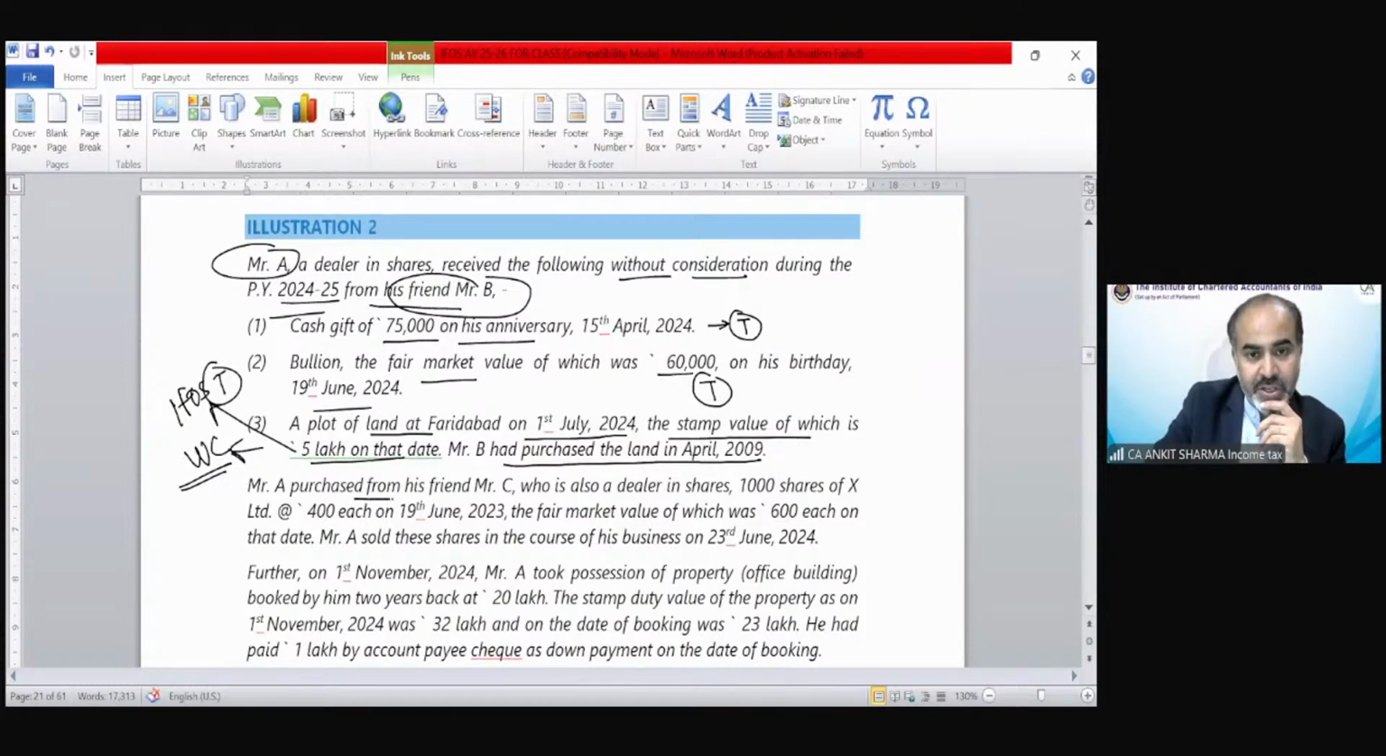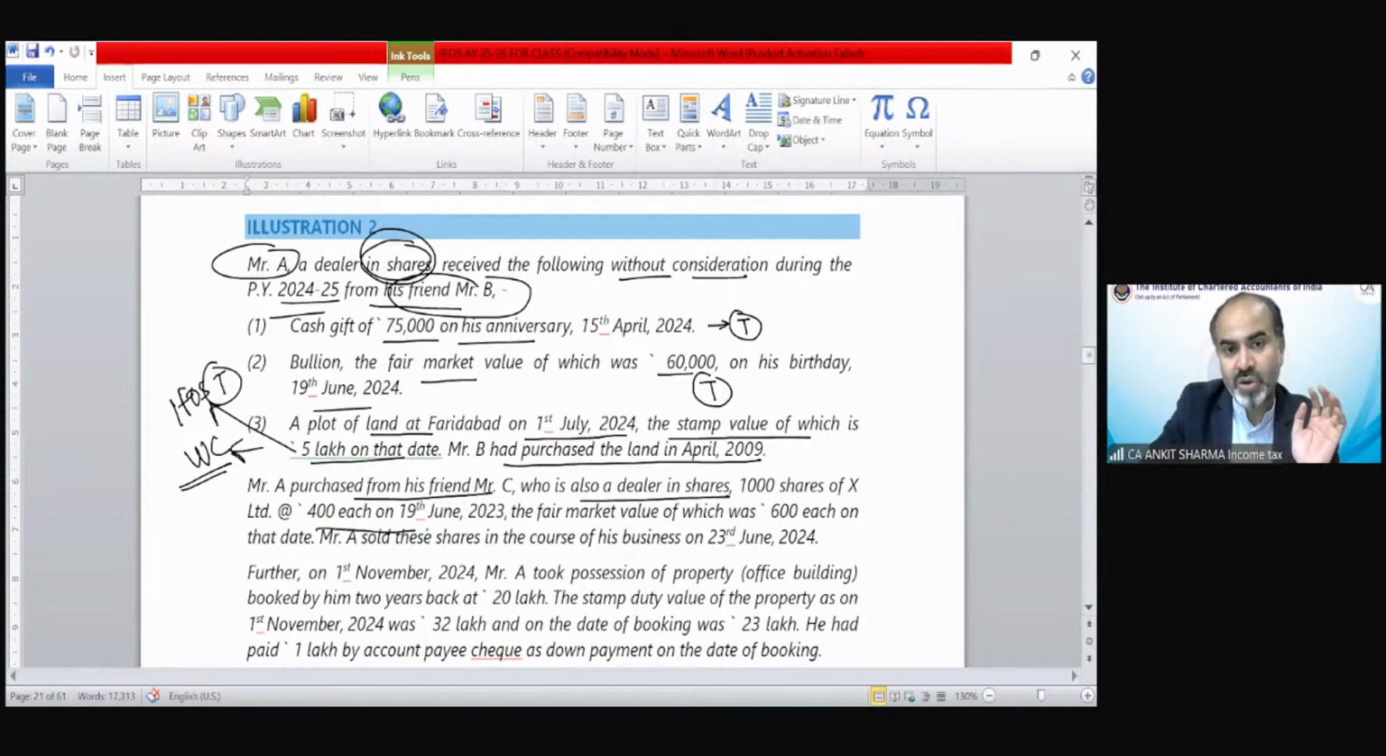Next, Mr. A purchased shares from his friend Mr. C, who is also a dealer in shares. Now, because Mr. A was a dealer in shares and he received from Mr. C, who is also a dealer in shares, it does not matter that the giver holds them as stock in trade. From the point of view of the recipient, we have to say whether what we are receiving is a capital asset for me or stock in trade. So we are receiving shares from Mr. C, a dealer in shares. It does not affect the provision in the hands of Mr. A.